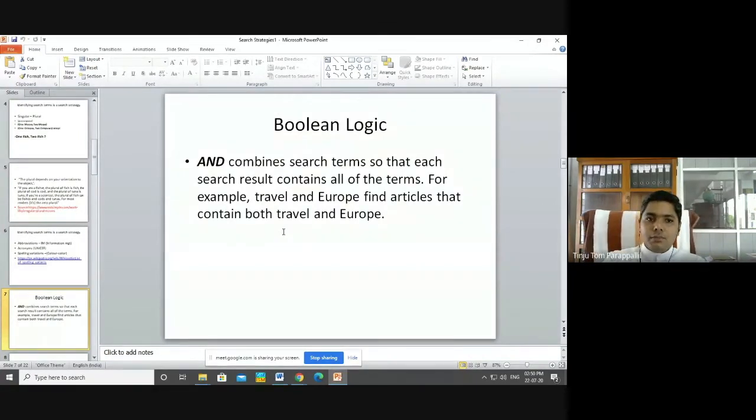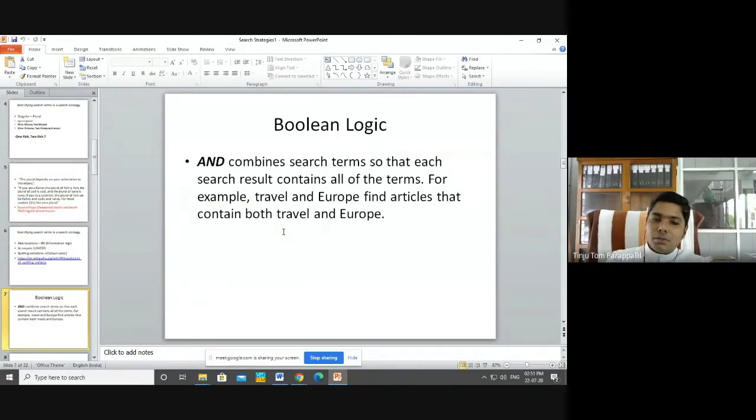When we are entering key terms, we can insert Boolean operators to get better results. There are 3 types of Boolean operators. First one is AND, then OR, then NOT.